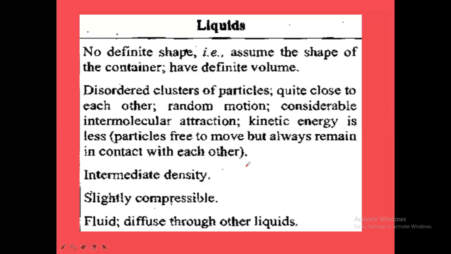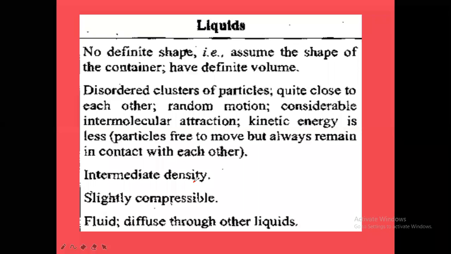Suppose, imagine two molecules close to each other. Between two molecules, x millimeters distance is there. When the two molecules go from one place to another place, again the distance will be x millimeters between them. So both the particles are moving, but not moving from one end of the container to the other end of the container. They are moving in that region only, but in constant contact. So simply remember that in case of gases, the movement of particles will be very high. The velocity of particles will be very high. The particle of a gas can move from one corner of the container to the other corner of the container also.